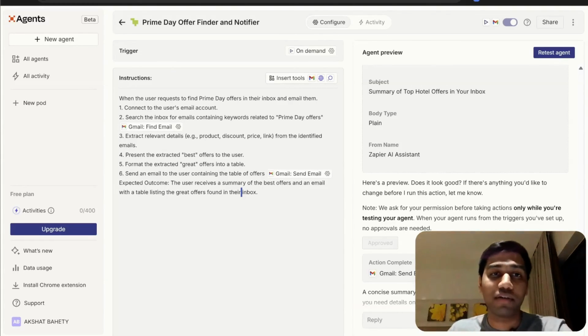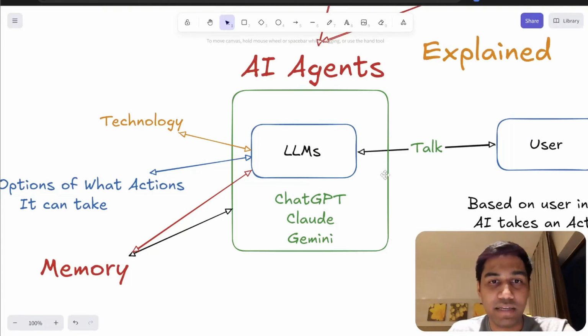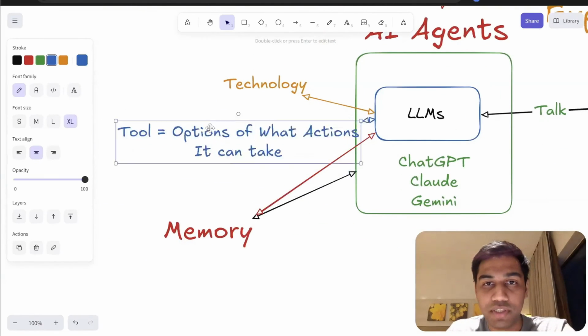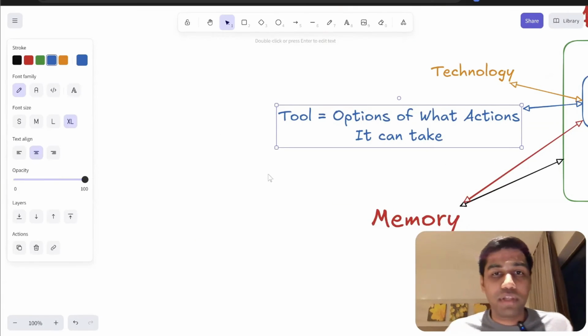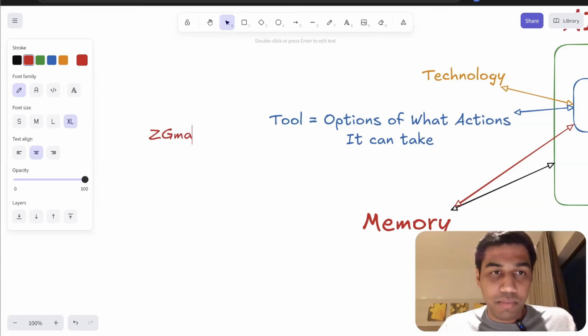Go ahead and build it yourself. Go ahead and build an agent right now yourself. But that exactly is what we did. We had this tool, which is the Gmail, right? So if I just put the names here so you guys can remember what every part of it was, this is Gmail, right?